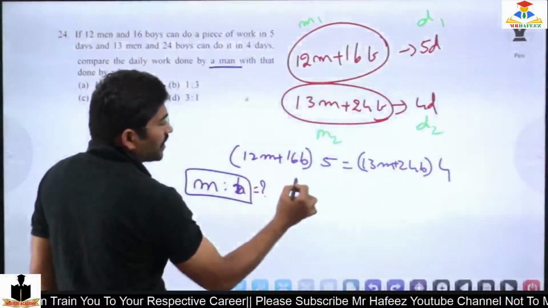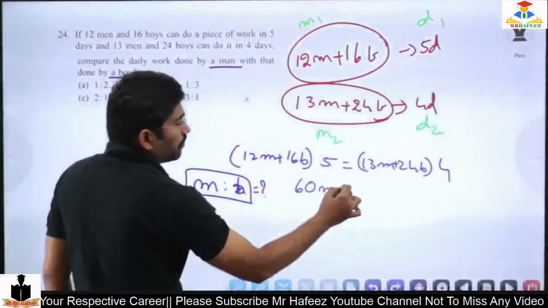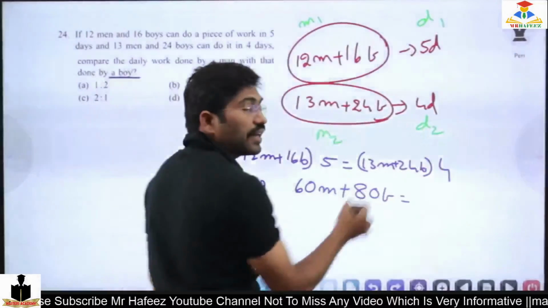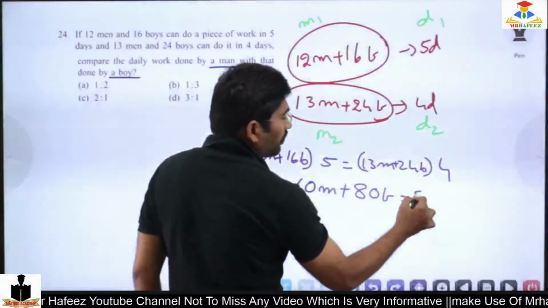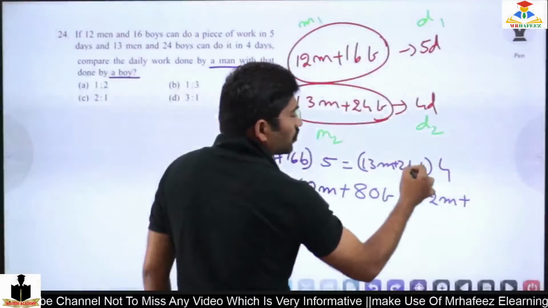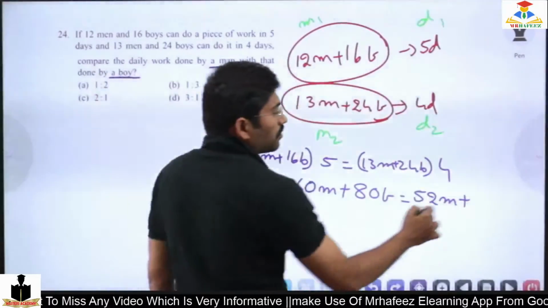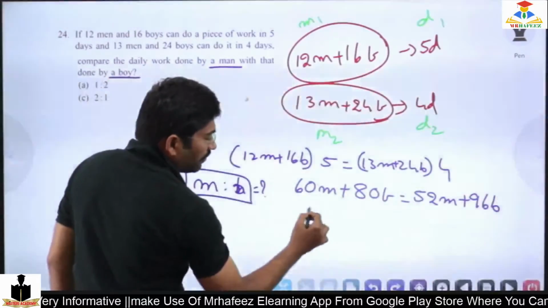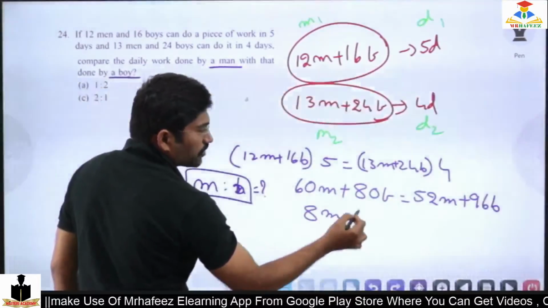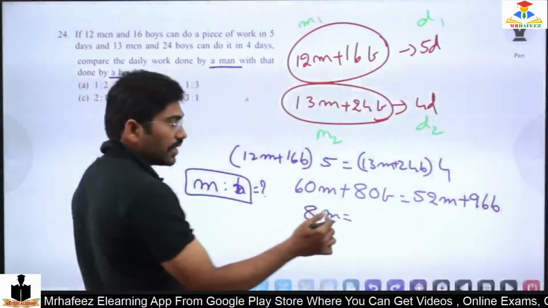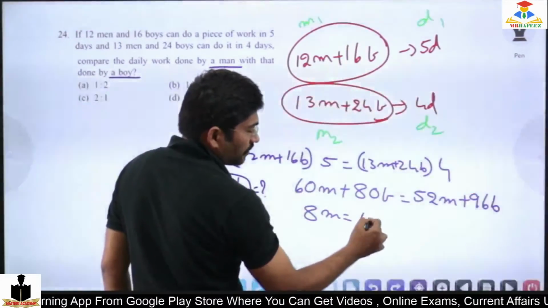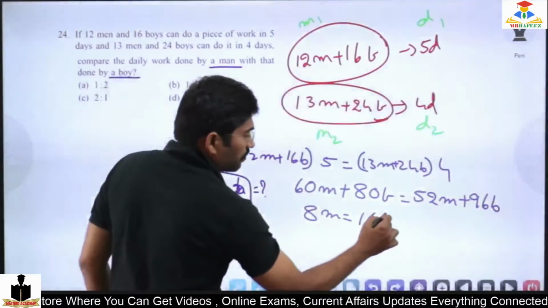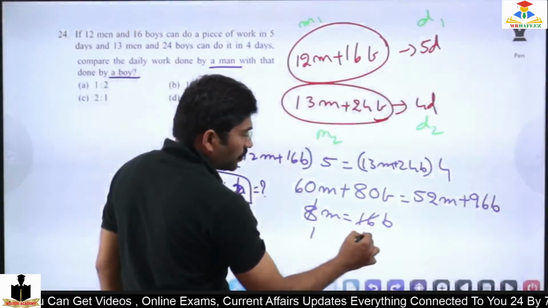So 12 times 5 is 60M plus 16 times 5 is 80B equals 13 times 4 is 52M plus 24B means 96B. So if I keep 52 here, 8M equals 96B minus 80B, which is 16B. 8 one time, 8 two times.